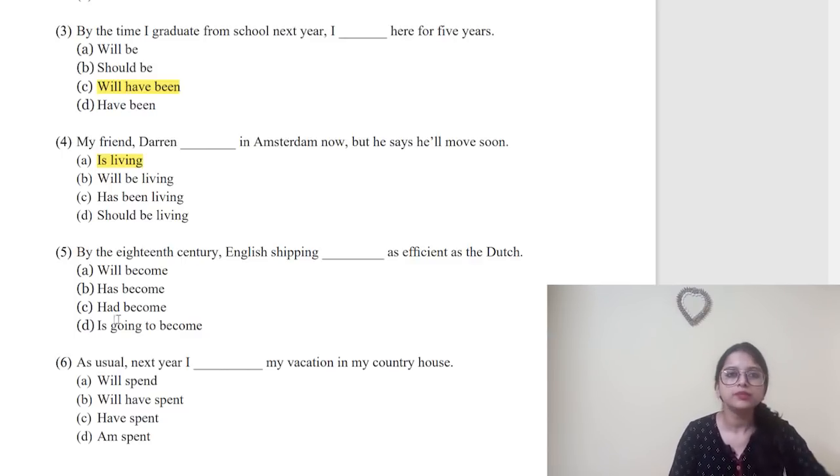Had already become, because you see this is a thing that had already happened. So there is no question of will become, has become. Number 6. As usual, next year, I dash my vacation in my country house. So this is a normal future sentence. I will spend. So 6, option number A. Next, we will move to the next page.